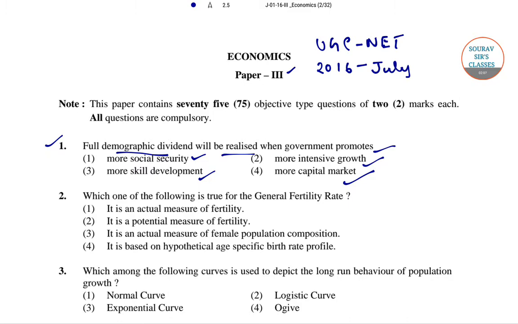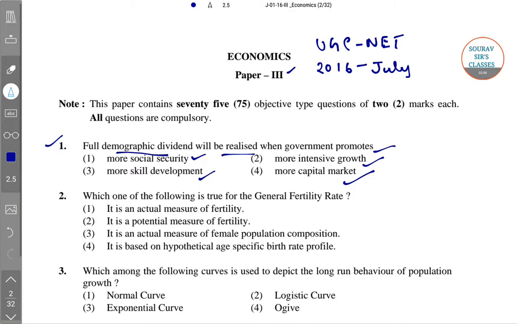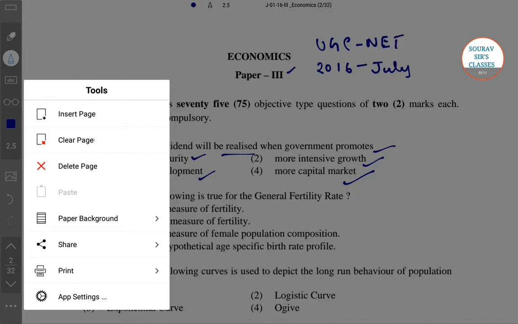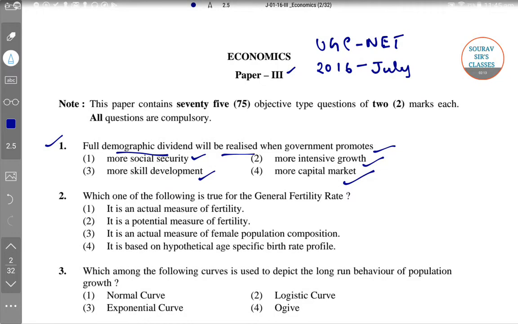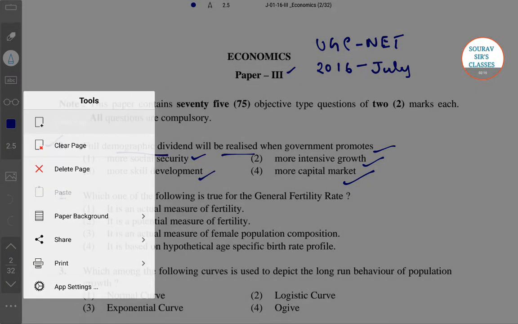So first of all we need to understand what is demographic dividend. For this I'll take another page to explain.